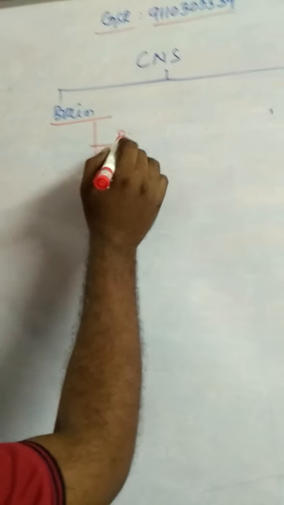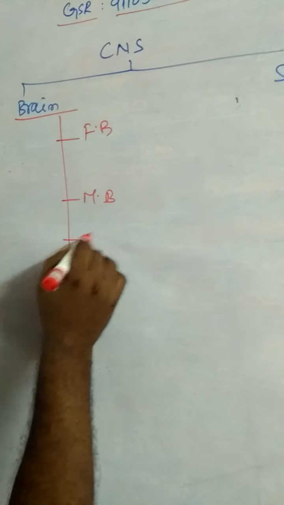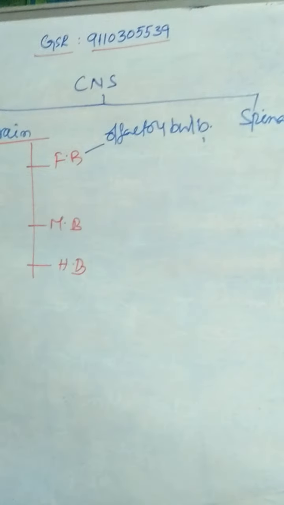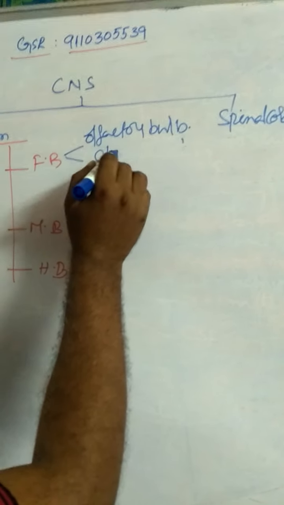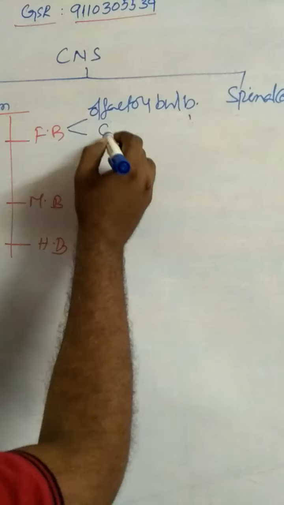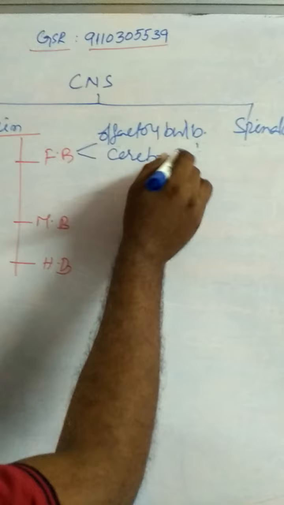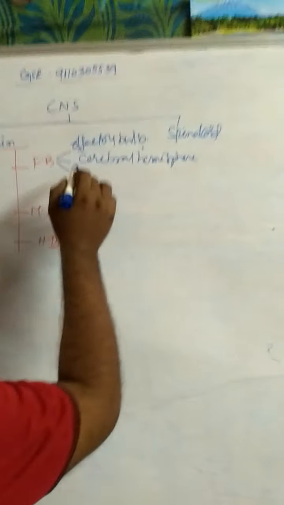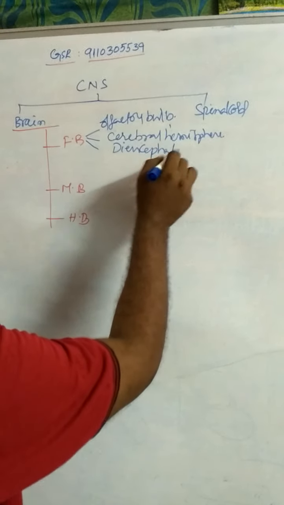The forebrain consists of the olfactory lobes or bulbs, the cerebral hemispheres, and the diencephalon.